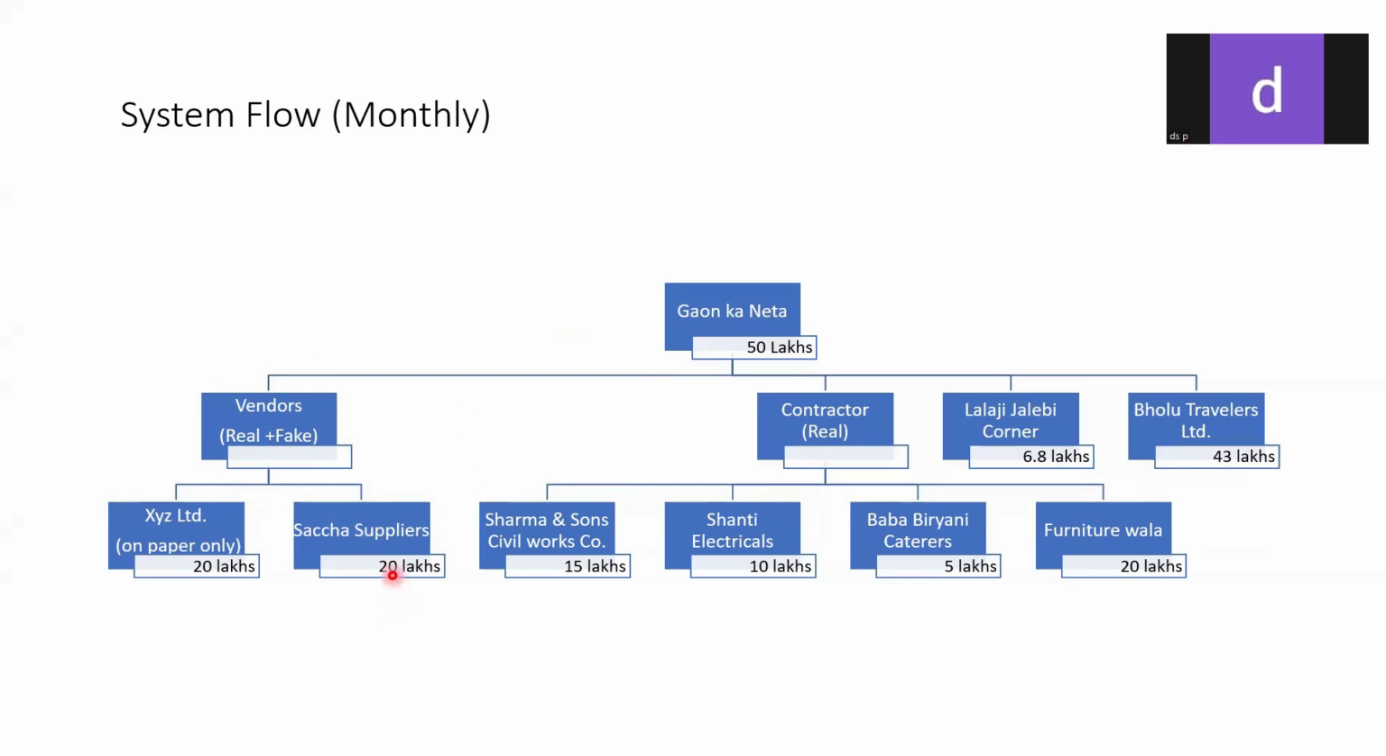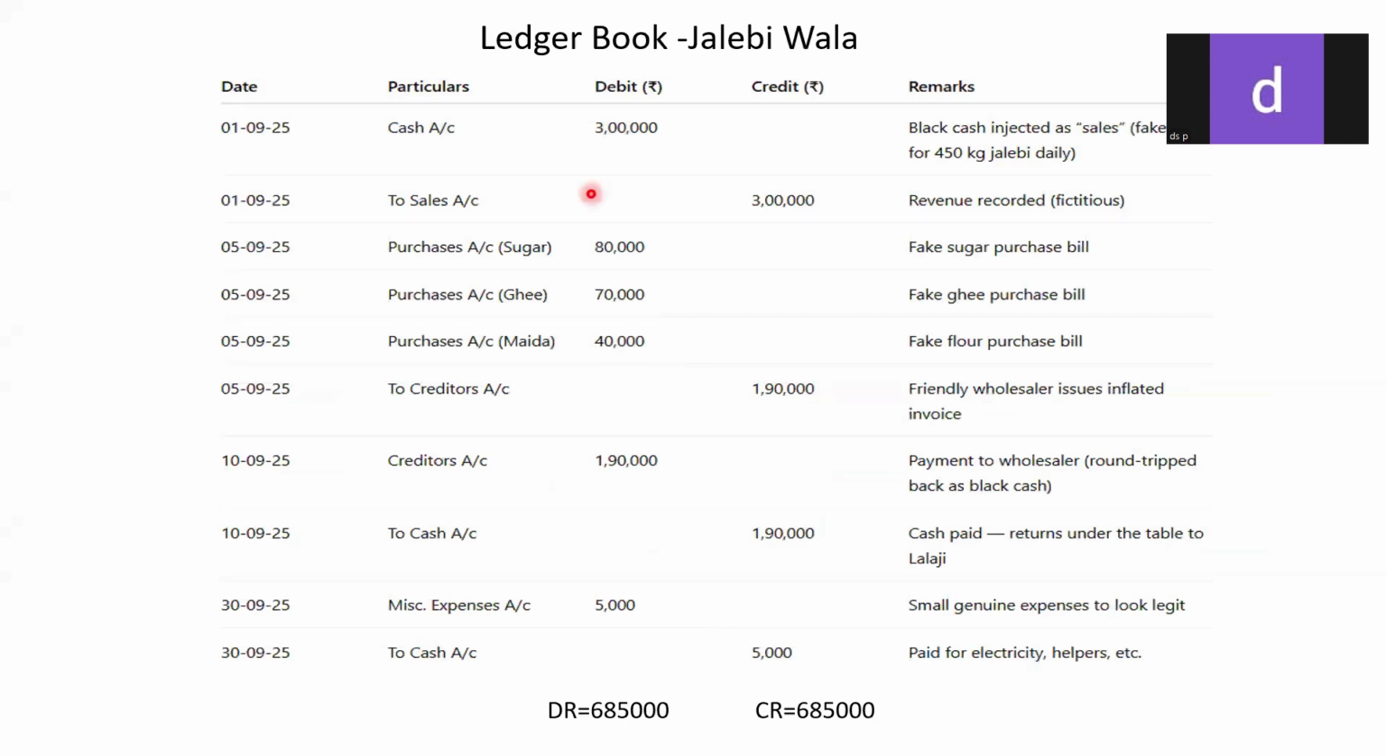So there are vendors, and these vendors can be real or fake. For example, XYZ Limited exists only on paper, and these are the real suppliers. Basically they will give inflated bills or invoices to these guys, to balance out the inflated income and inflated expense, and whatever is balanced is considered your profit. So out of this 50 lakhs, 40 lakhs are shown as expense, 10 lakh is balance.